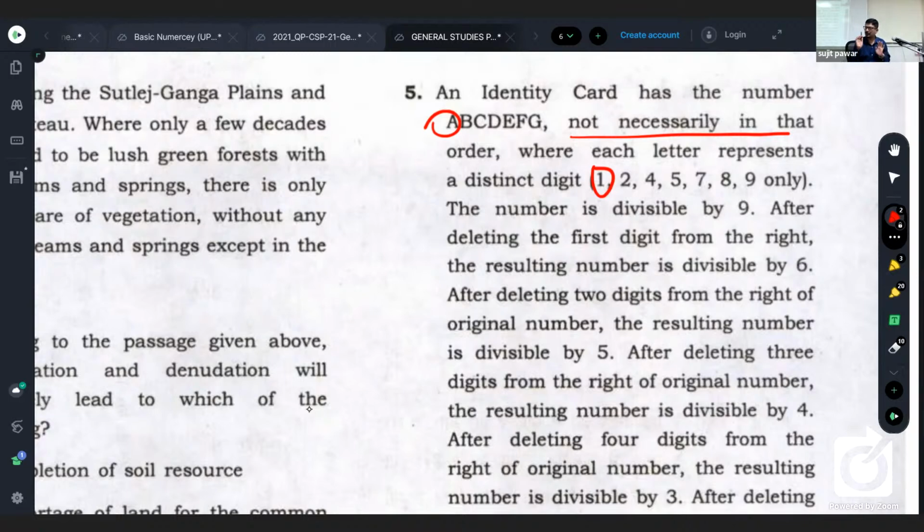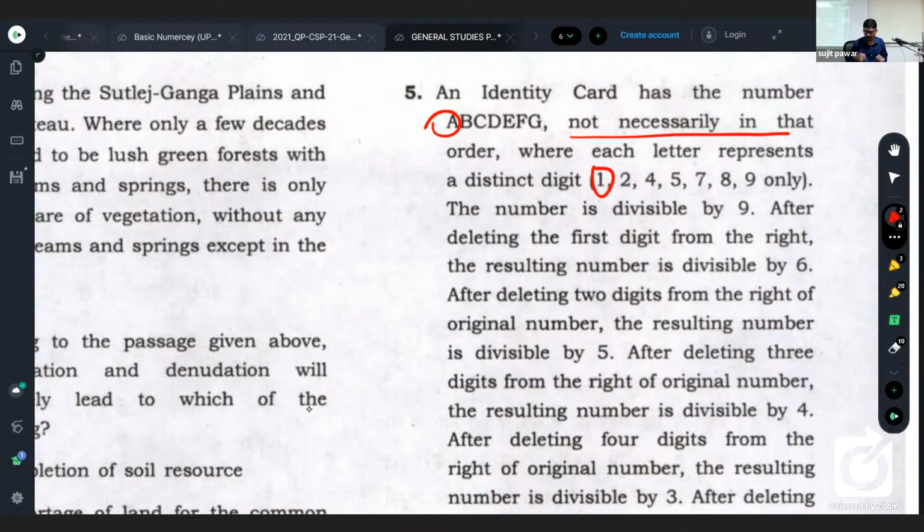Listen. First of all, we'll read the question. The number is divisible by 9. The entire 7-digit number is divisible by 9. Are you getting me? Okay. After deleting the first digit from the right, that is the digit represented by G in A, B, C, D, E, F, G, the resulting number is divisible by 6.